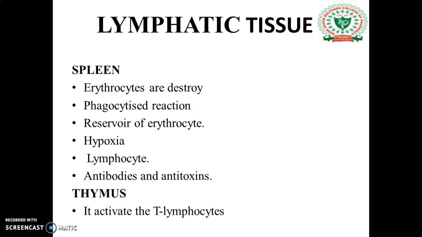The functions of the spleen are: erythrocytes are destroyed, phagocytic reaction, reservoir of erythrocytes, hepatocytes, lymphocytes, and antitoxin formation. The first is that erythrocytes are destroyed. Then there is a phagocytic reaction against foreign particles. It is a reservoir of the cellular blood of the body. Hepatocytes increase the oxygen carrying capacity. Formation of WBC, that is lymphocytes, and antibody and antitoxin formation against infection by the tubercular bacillus.